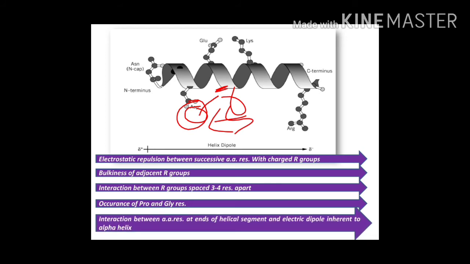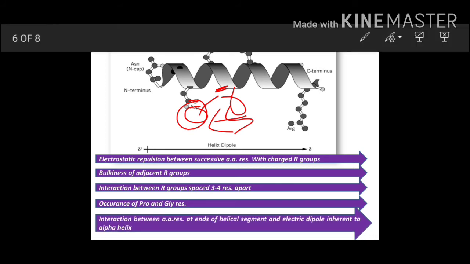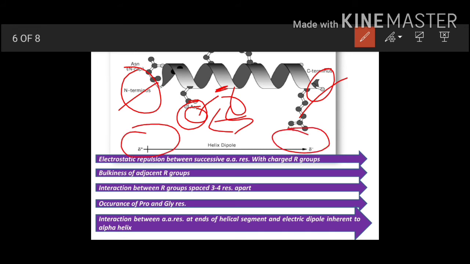The next is interaction between amino acid residues at the end of the helical segment. The amino acids at the C terminus and N terminus always depend on which type of amino acids are there. If they are charged amino acids, they can destabilize the structure, and this electric dipole inherent to the alpha helix, whatever this electric dipole is forming, if these are positive or negative charges, like here we have the amino terminal, here we have the carboxy terminal.